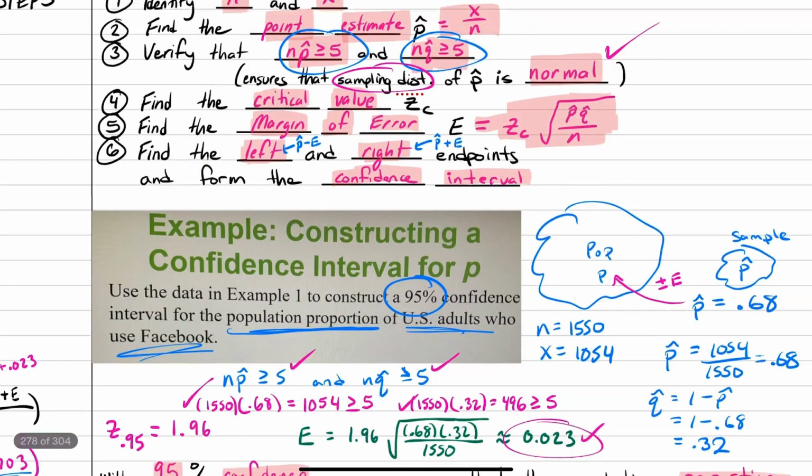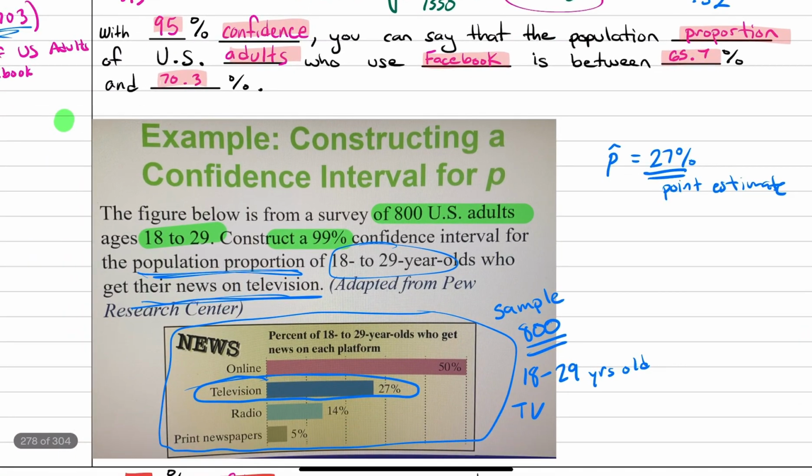Now let's go through the steps again, right? So find n and x, okay? So n would be 800. X is the number of adults that use television to get their source of news, right? So that would be 27% of 800. And if you calculate that really quickly, 27% of 800 is 216.